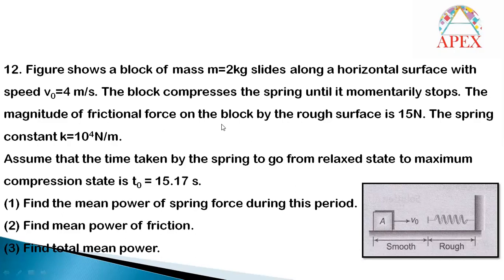The magnitude of the frictional force on the block by the rough surface is given as 15 Newton. Of course, it has to compress the spring, and it also has to overcome the friction. Friction is 15 Newton, and the spring constant is 10 power 4, that is 10,000 Newton per meter. Assume that the time taken by the spring to go from relaxed state to maximum compression state is 15.17 seconds. Find the mean power of spring force during this period, find the mean power of friction, and find the total mean power.